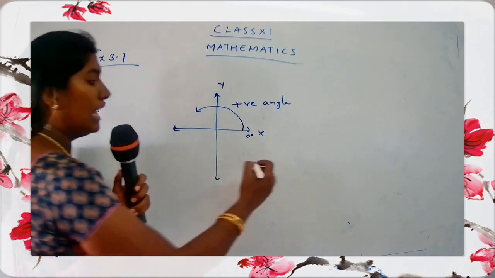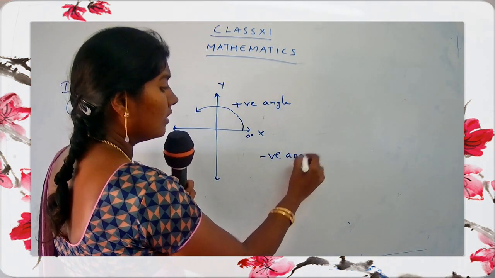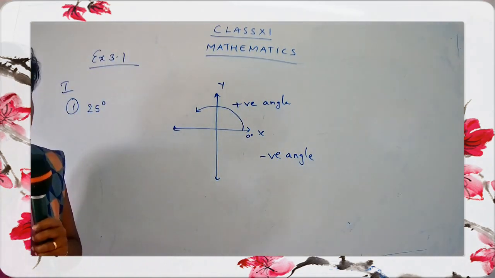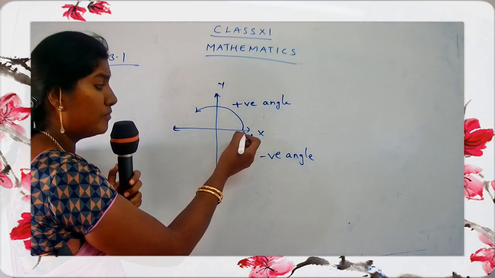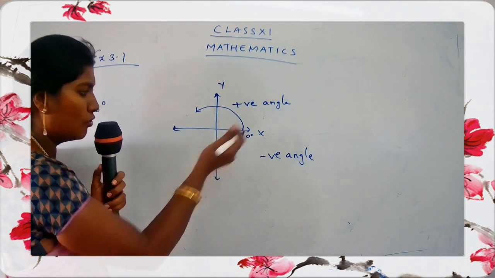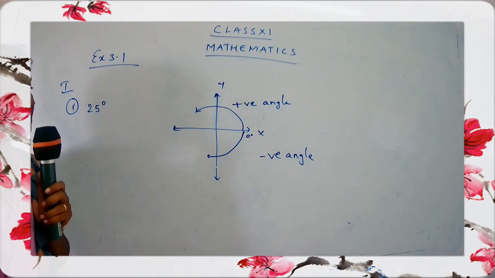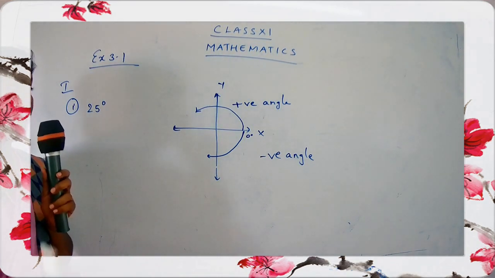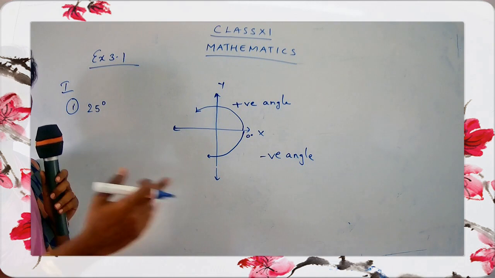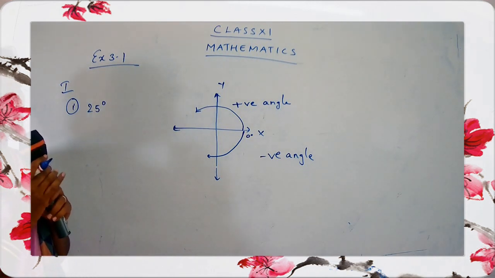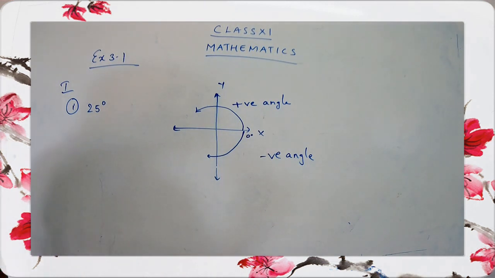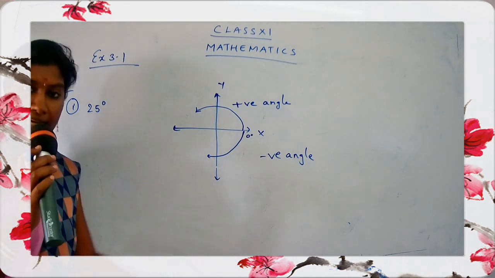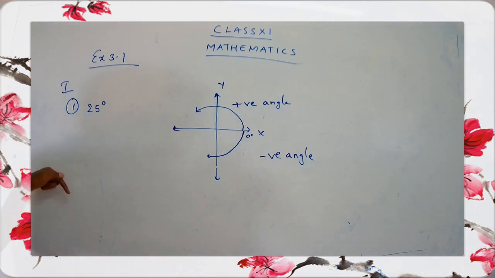Okay, now, if you have a negative angle, how are you going to measure it? You have to move in a clockwise direction. That is, you start from 0 and go from here. Just think of your clock: you go from 12, then 1, 2, 3, and so on. Clear, children? Be very careful with these 2 points. If you have a positive angle, you move in a counterclockwise direction, and if you have a negative angle, you move in a clockwise direction.